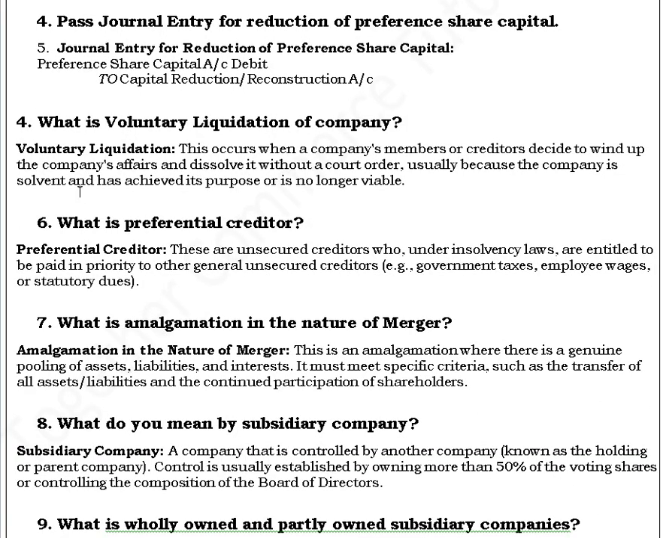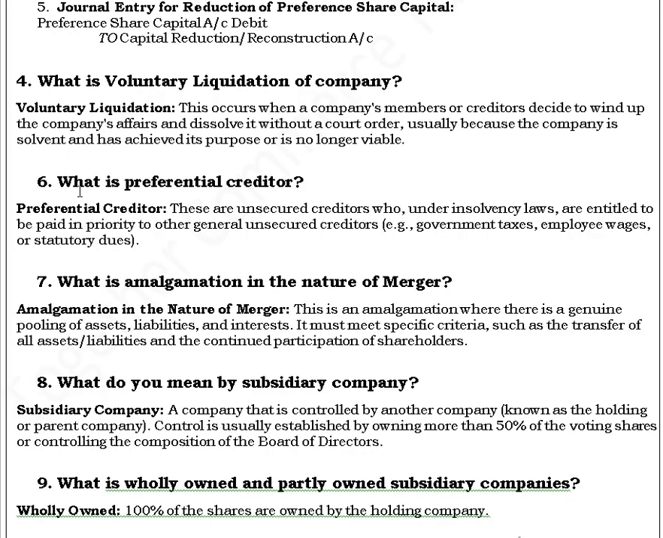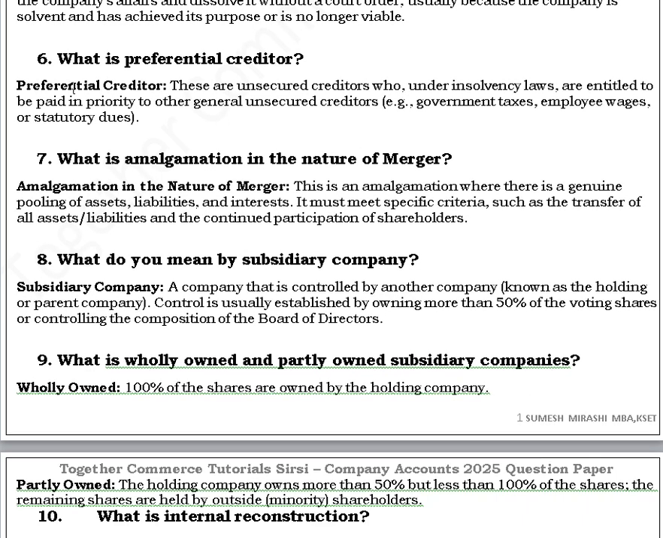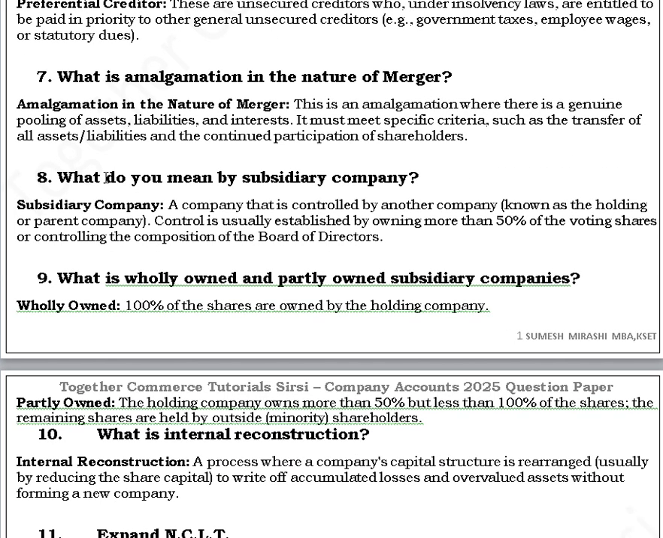Then, what is voluntary liquidation? Voluntary liquidation occurs when a company's members or creditors decide to wind up the company's affairs and dissolve it without a court order, usually because the company is solvent and has achieved its purpose and is no longer viable. Sixth question. What is preferential creditor? Preferential creditors are unsecured creditors who under insolvency laws are entitled to be paid in priority to other general unsecured creditors. Example, government taxes, employee wages and statutory dues.